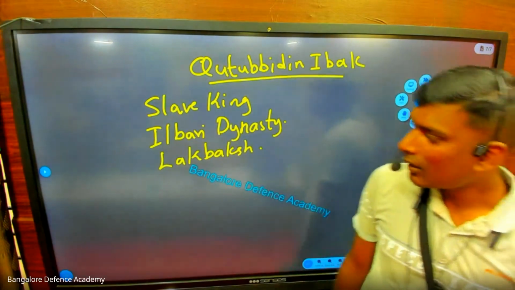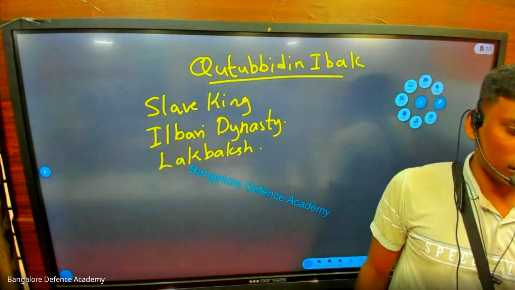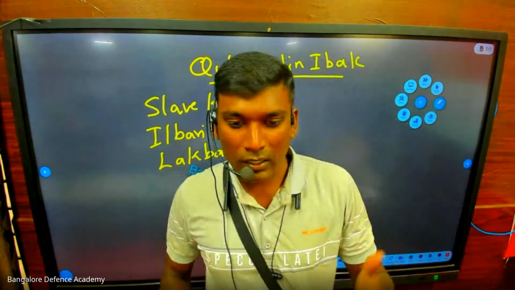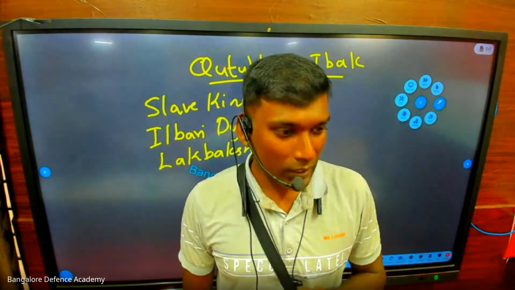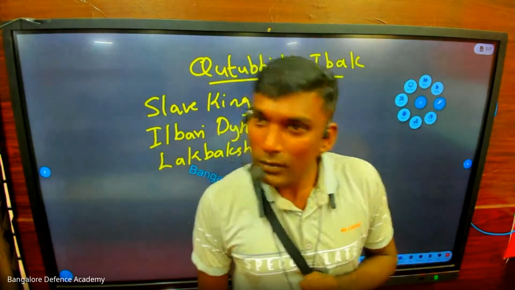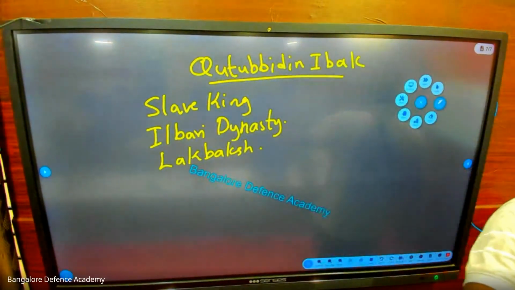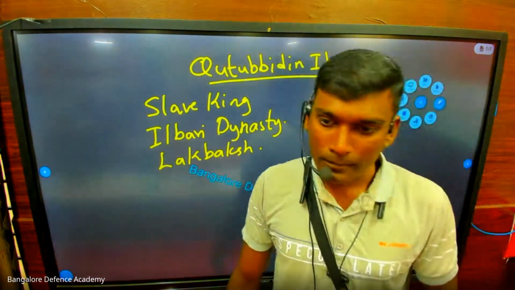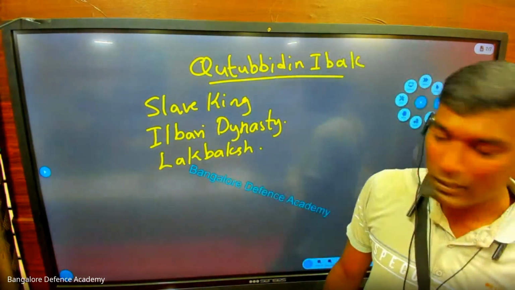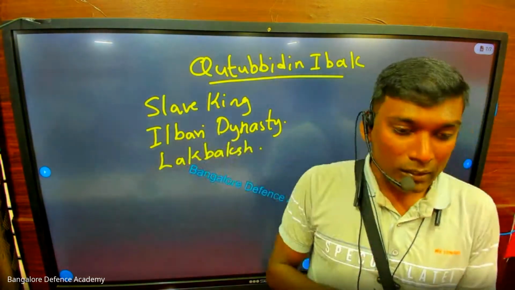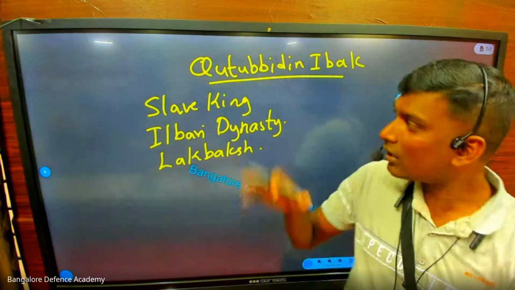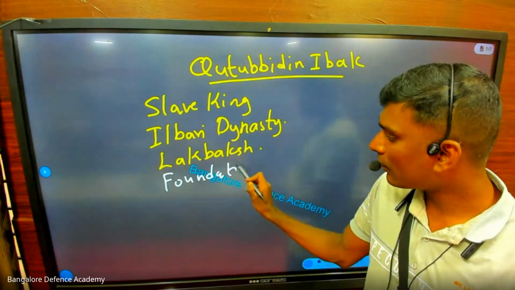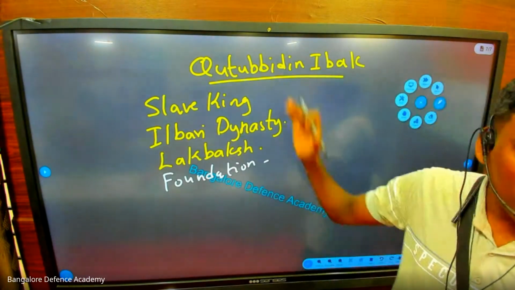Now, Kutubuddin Aibak was a devotee of a person called Khwaja Bakhtiyar Kutubuddin Kaki. Okay, let us see whether we have Qutub Minar here. No, we don't have Qutub Minar. Okay, everyone has heard of Qutub Minar? Yes, sir. Where is it? It is in Delhi. So now Qutub Minar, the foundation was started by whom? I am writing foundation. The foundation was started by Kutubuddin Aibak.